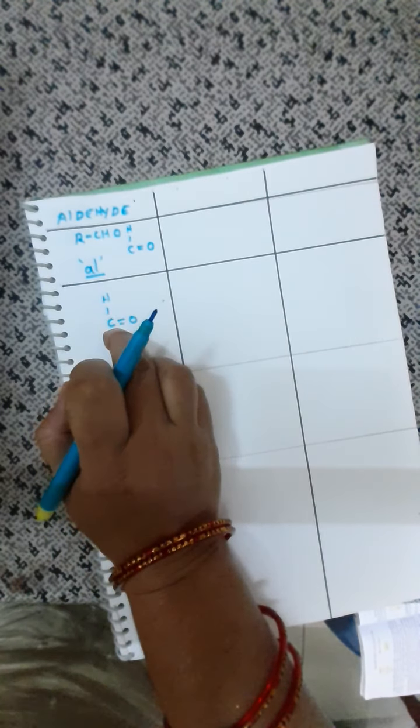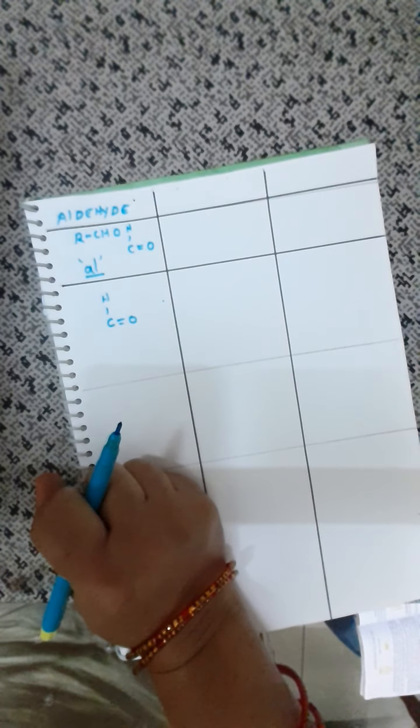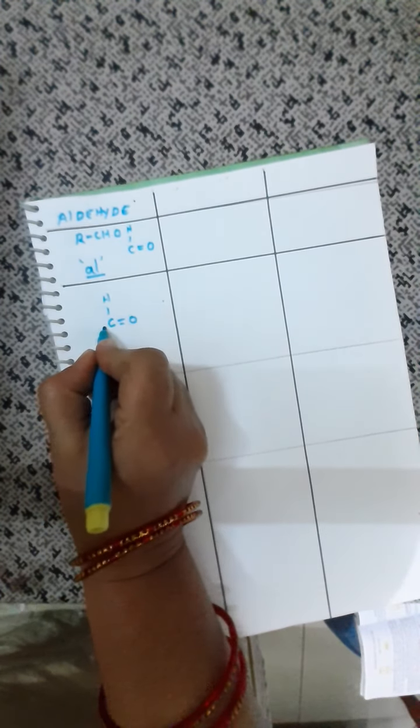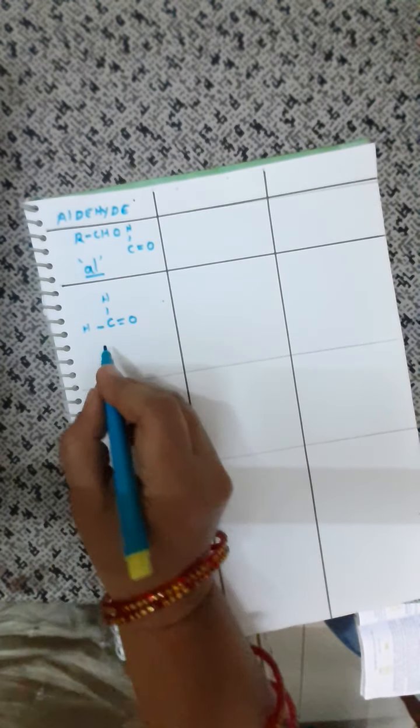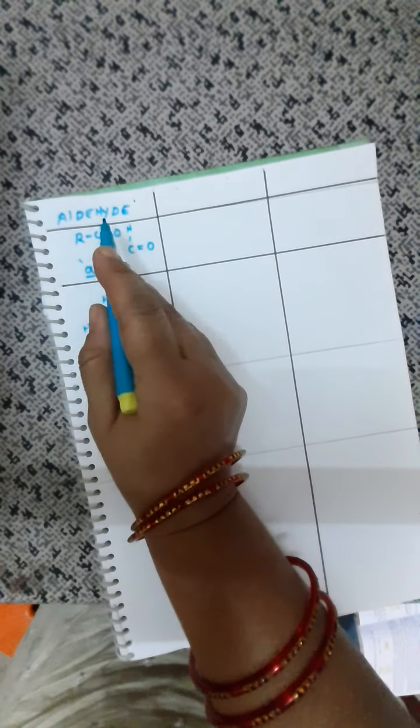Now count the number of bonds. How many bonds are here? 1, 2, 3. Out of 4 bonds, how many are already satisfied? 3. How many more are left? 1 more. That 1 more will be for what? Hydrogen. Okay, children. So now what is the formula? HCHO. Now this is my aldehyde group.